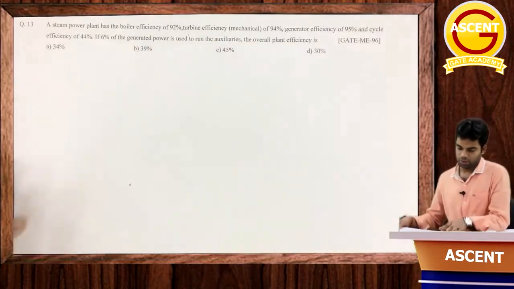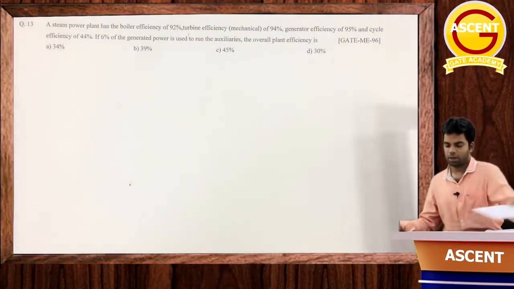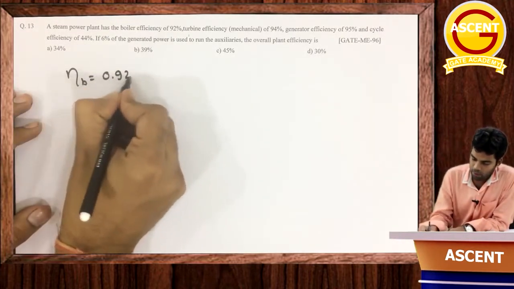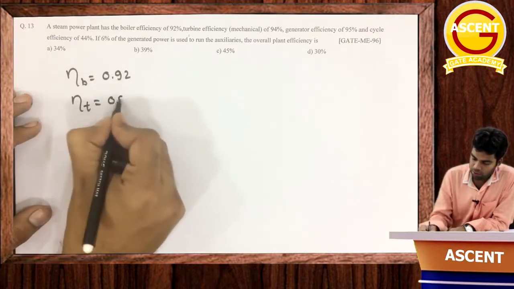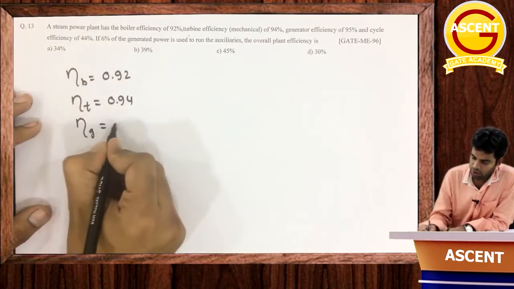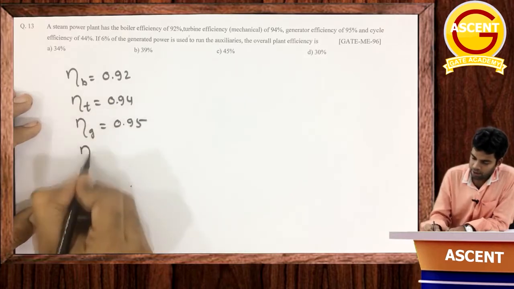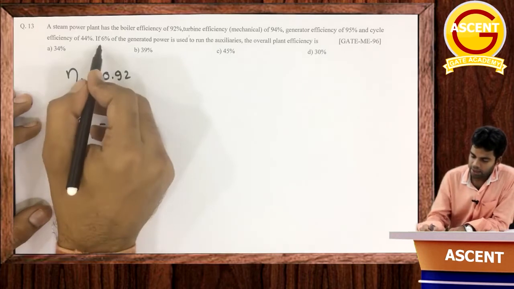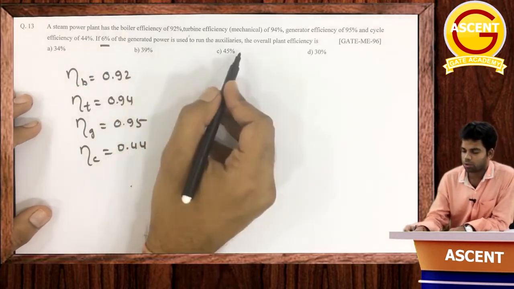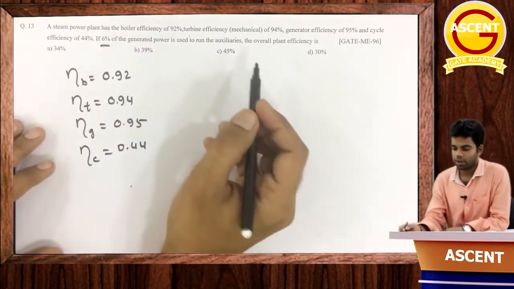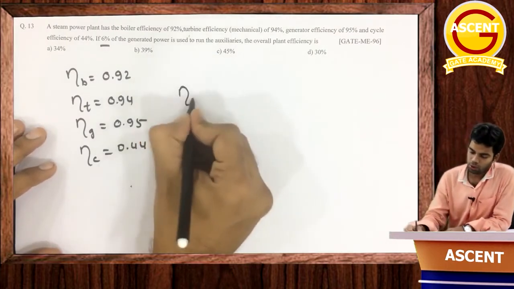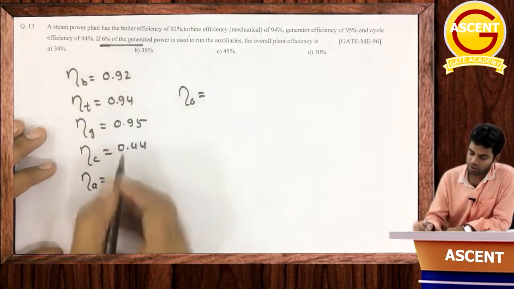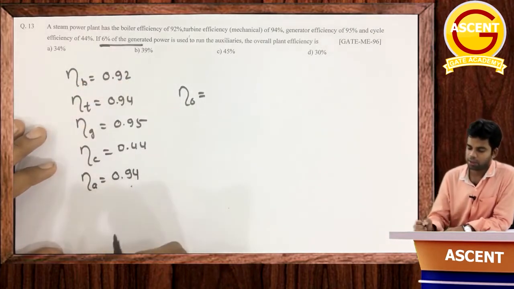Okay, next question. A steam power plant has a boiler efficiency of 92%, turbine efficiency of 94%, generator efficiency of 95%, cycle efficiency of 44%, and 6% of generator power is used in the auxiliaries. Then the overall plant efficiency is, so 6% is used in auxiliary, that means the auxiliary efficiency will be 94%, 0.94.